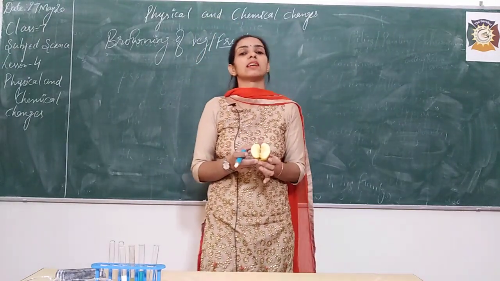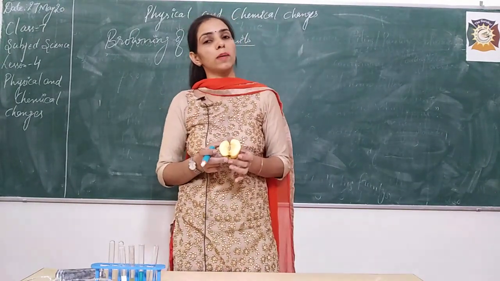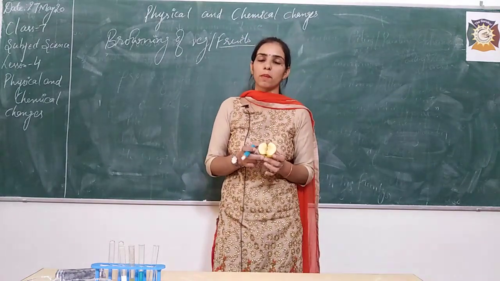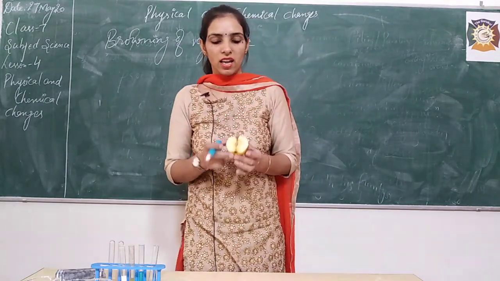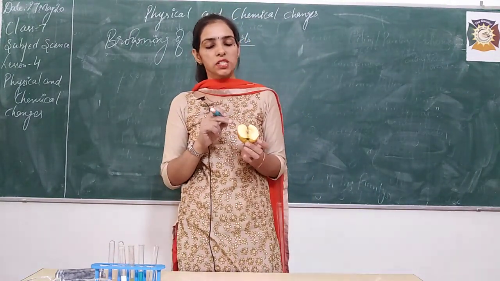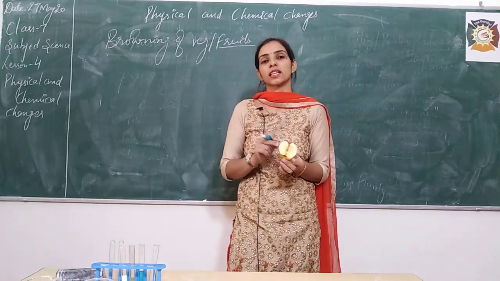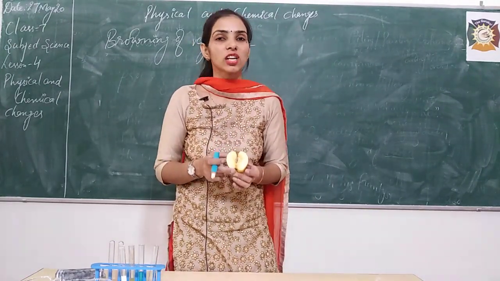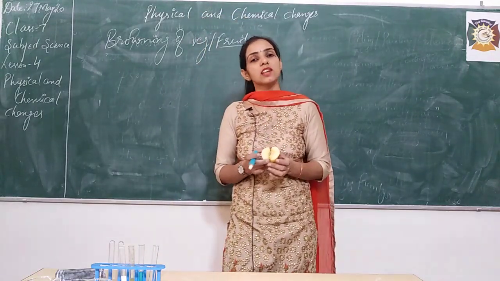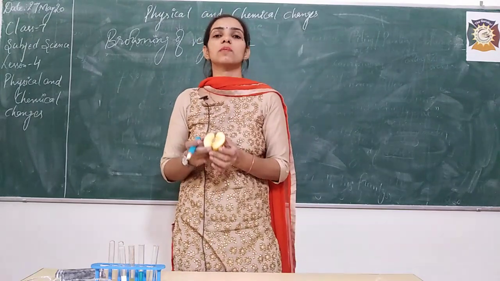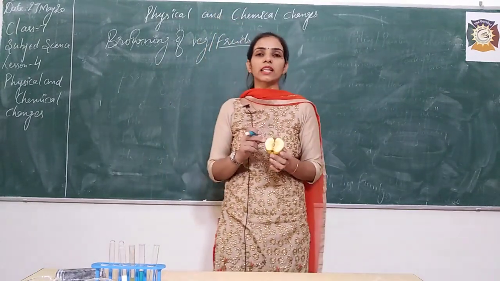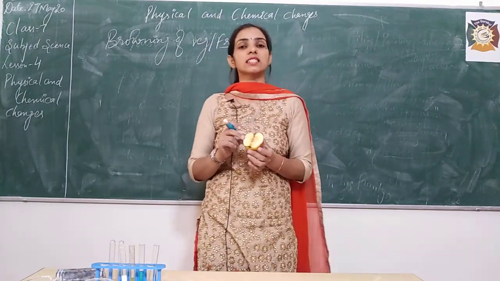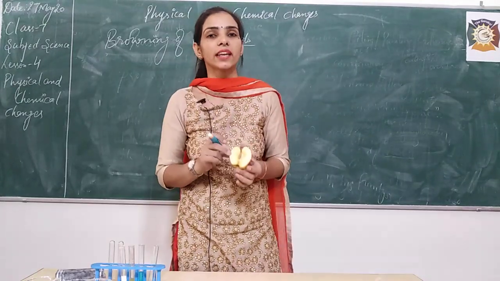It reacts with oxygen available in the environment or in the air. When this compound which is present in the vegetable or fruit combines with oxygen, oxidation takes place. Because of that slow oxidation process, the browning takes place, and this is due to the compound melanin.